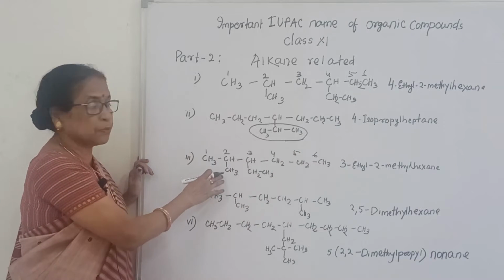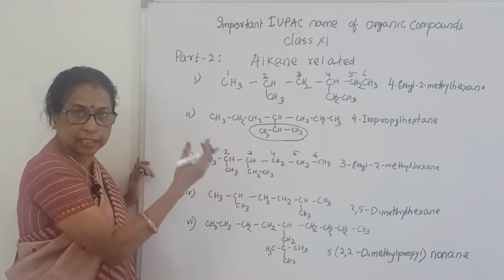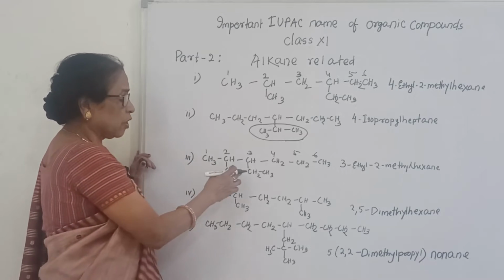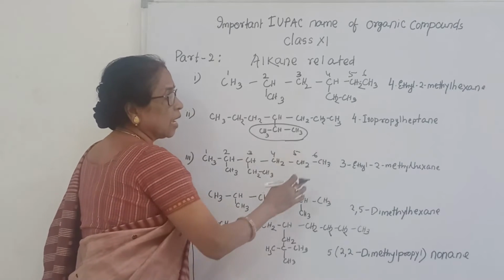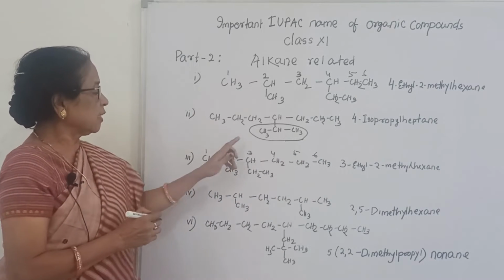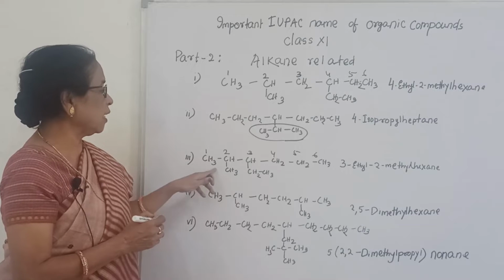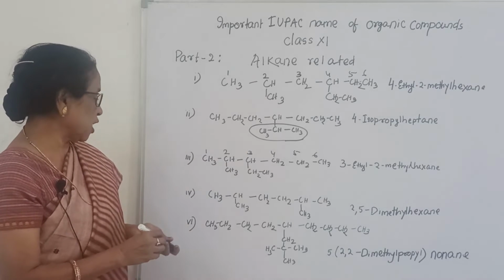In 2 position there is a methyl group, in 3 position there is an ethyl group. So what should be the name? Ethyl will come first. 3 ethyl, 2 methyl hexane. Again see, 3 ethyl, 2 methyl hexane. Hexane is the long chain.